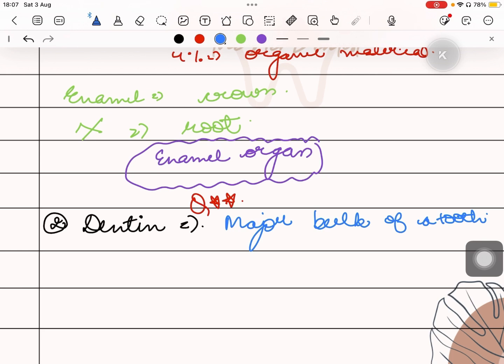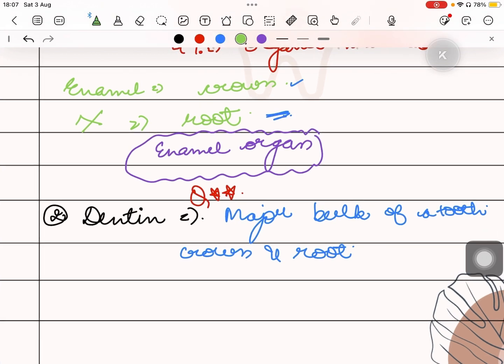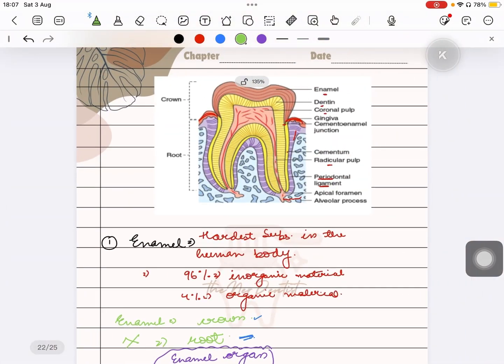Dentine forms the bulk. It is present in both the crown and root portion, unlike enamel, which is only present in the crown portion and not in the root portion. It is usually not exposed, only exposed when the tooth is badly worn out.